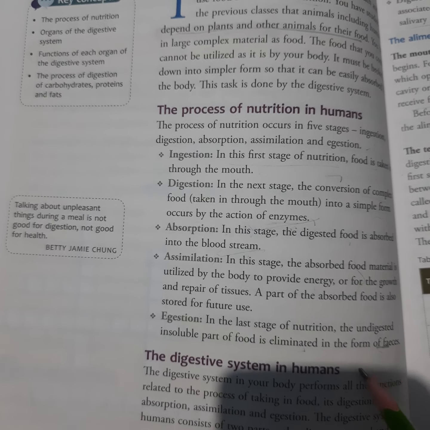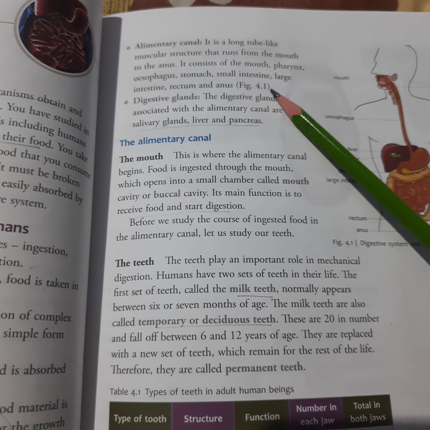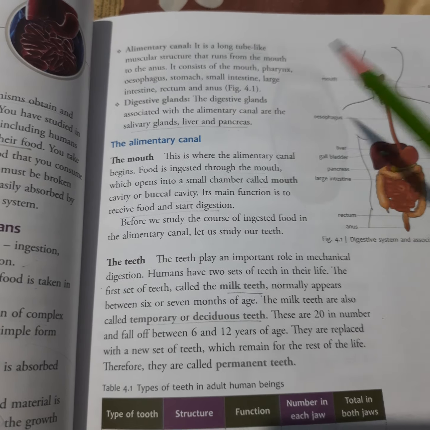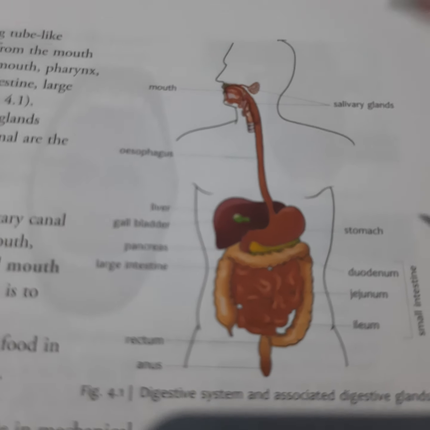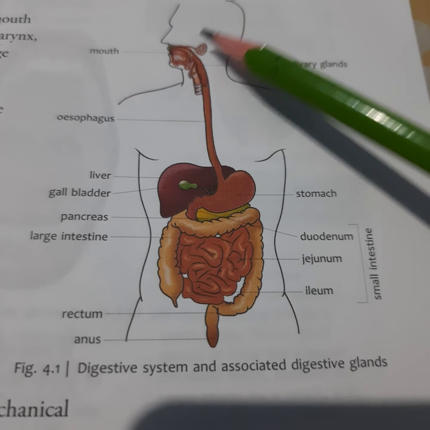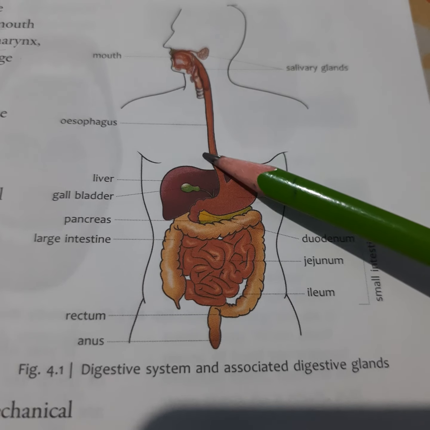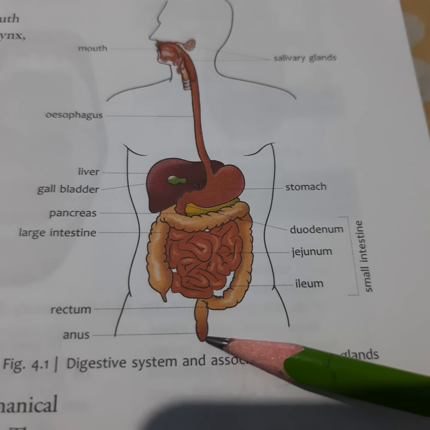So now we will study the digestive system in humans. The human digestive system contains two parts, the alimentary canal and its associated digestive glands. So first one is the alimentary canal. It is a long tube-like muscular structure that runs from the mouth to the anus. It consists of mouth, pharynx, esophagus, stomach, small intestine, large intestine, rectum, anus. So see figure 4.1, this figure. So all these parts are there, starting from the mouth till the anus.